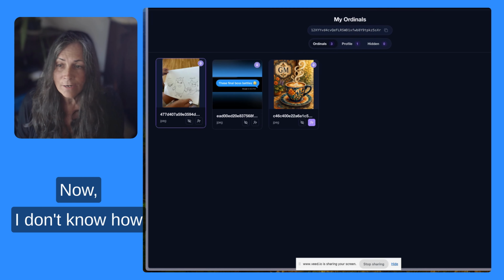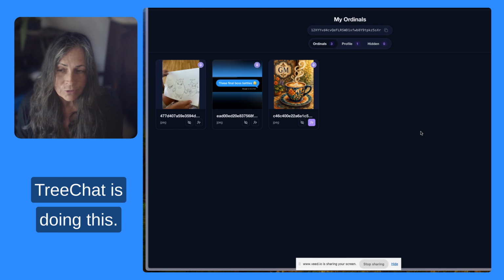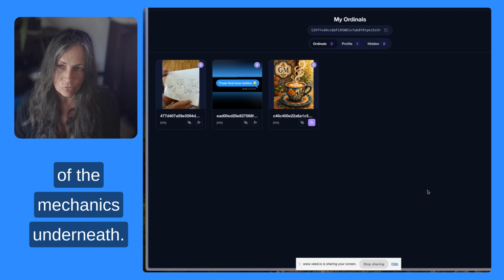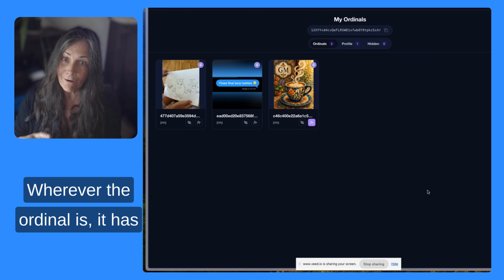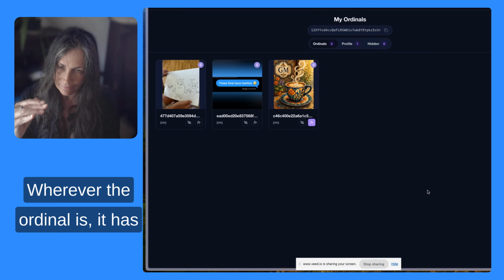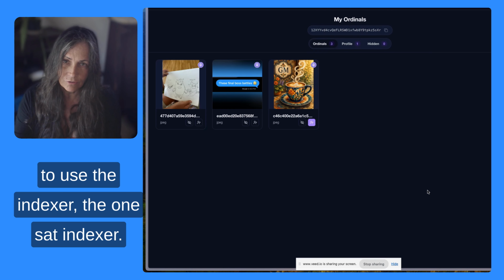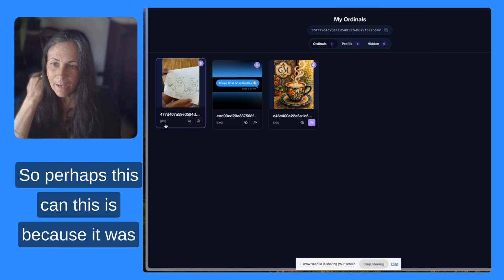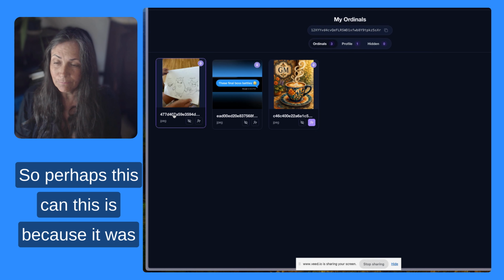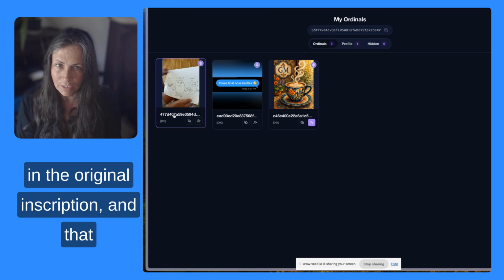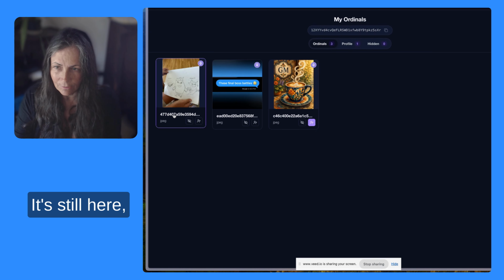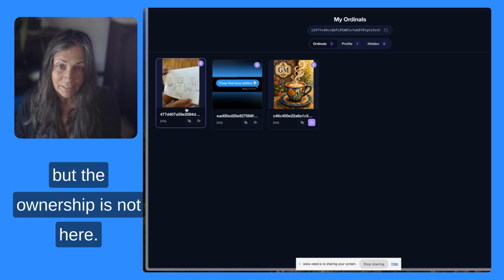Now, I don't know how TreeChat is doing this. Regardless of the mechanics underneath, wherever the ordinal is, it has to use the indexer, the 1Sat indexer. So perhaps this is because it was in the original inscription and that is known in TreeChat's brain, it's still here, but the ownership is not here.